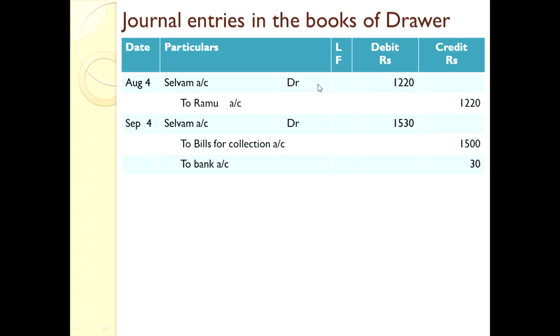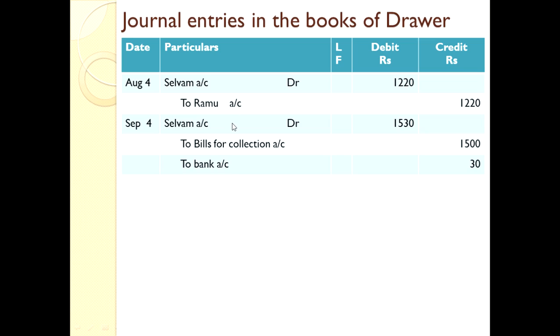Now the second transaction, the second bill also dishonored. Now the bill is with Ramu. The bill will reach Selvam directly. So debit the receiver. Selvam account debtor. Who gave that bill? Ramu gave that bill to Selvam. So we post Ramu on the credit side. Debit the receiver, credit the giver. So Selvam receiving the bill. Selvam account debtor to Ramu account. Ramu returning the bill to Selvam.